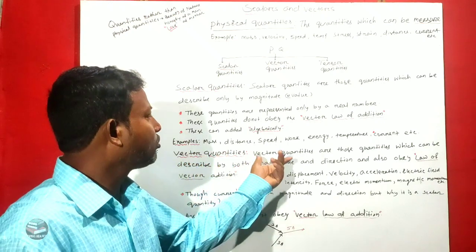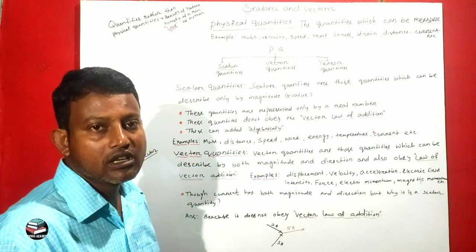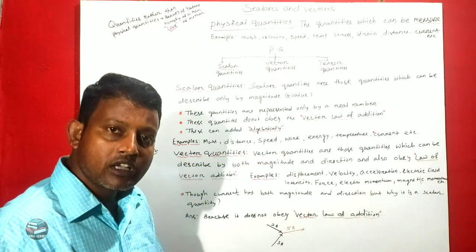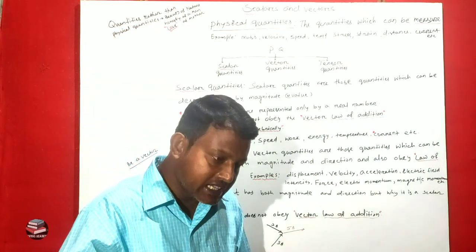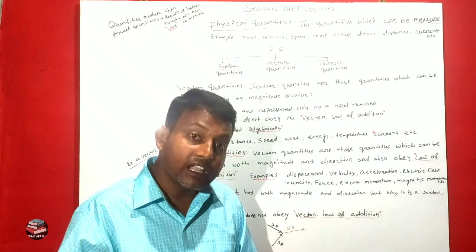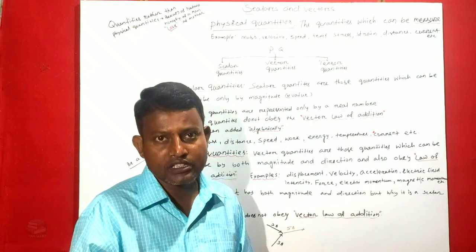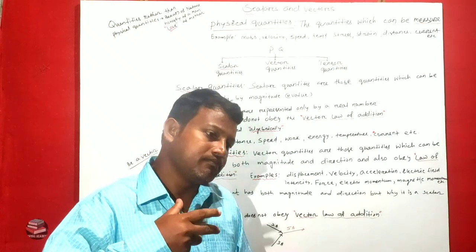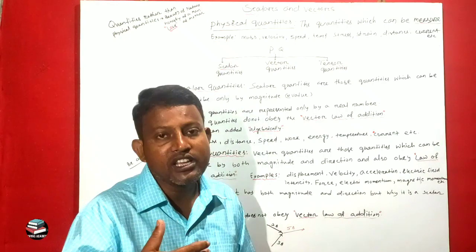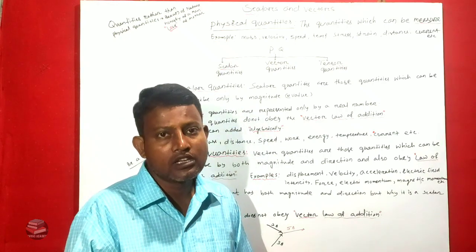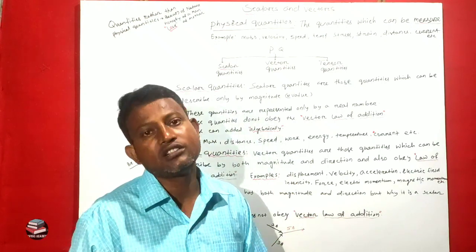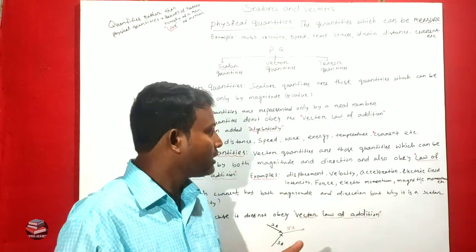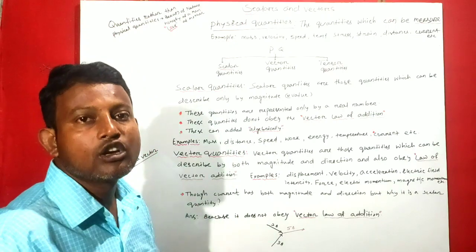Vector quantities. Vector quantities are those quantities which have magnitude as well as direction. That means we need an extra dimension. We need magnitude as well as a direction. When we describe a vector, we need magnitude as well as a direction. This is called a vector quantity.